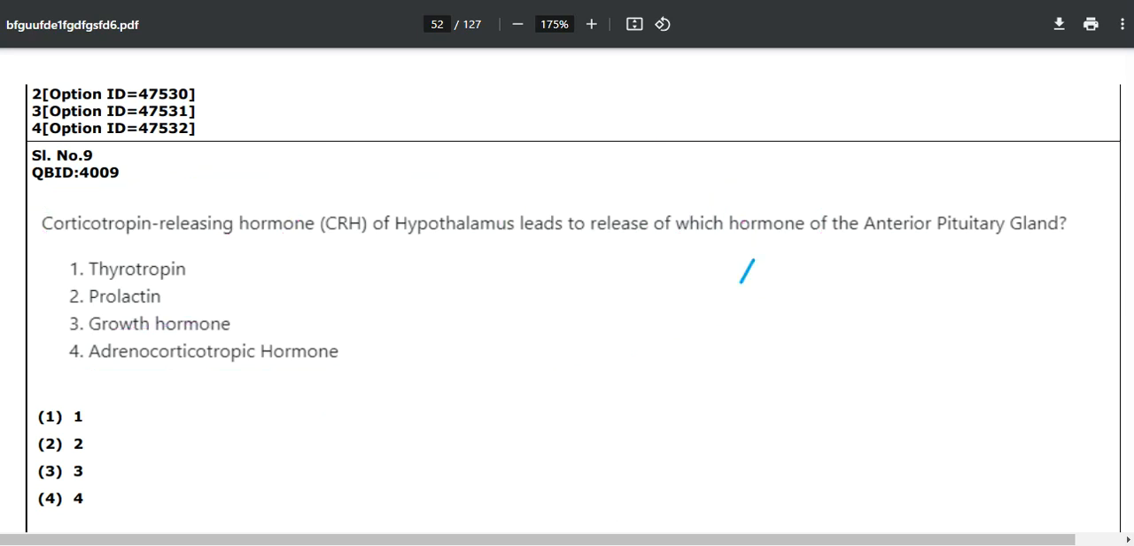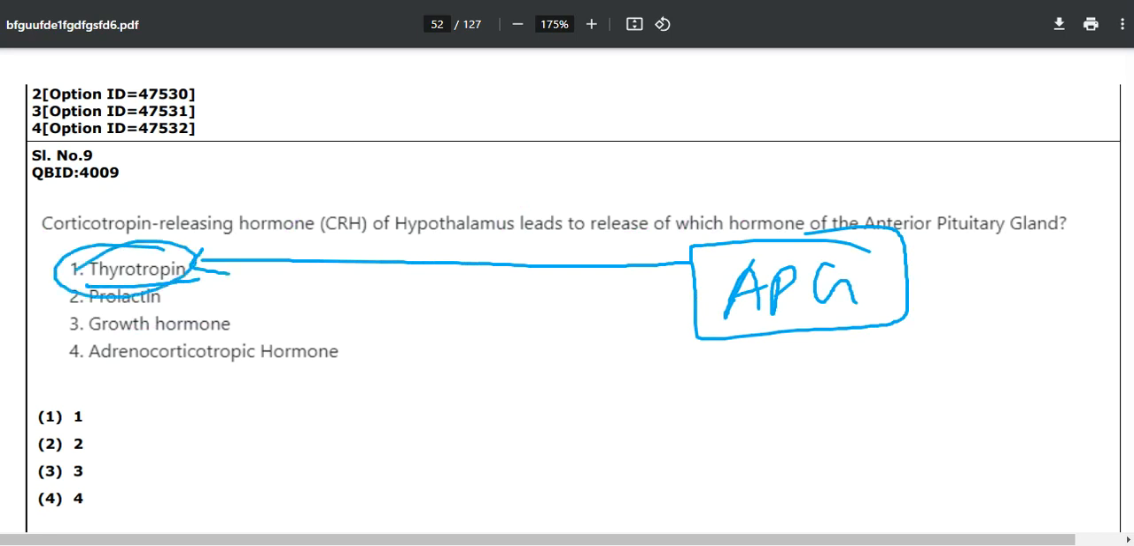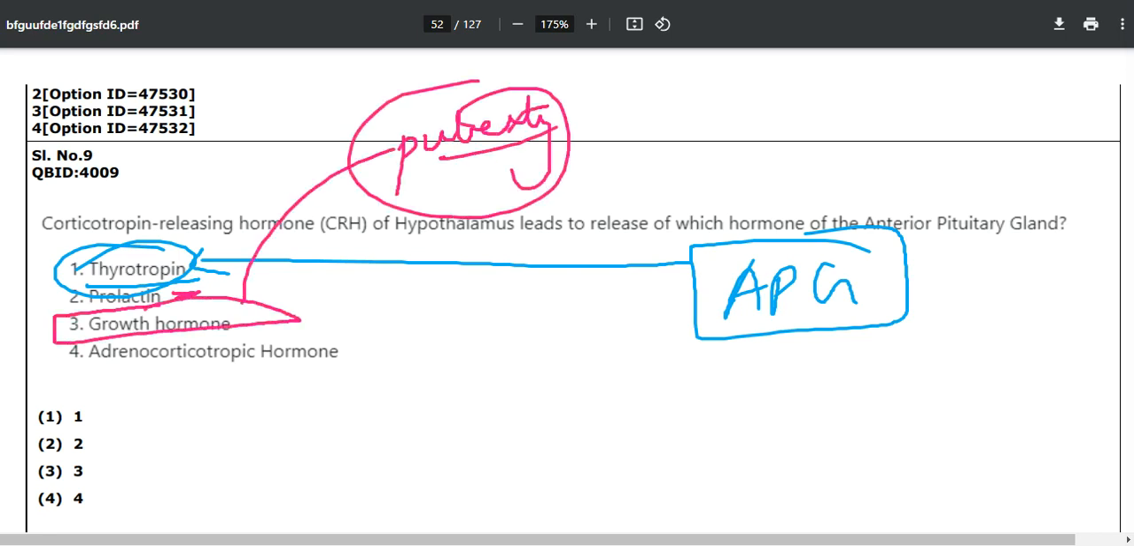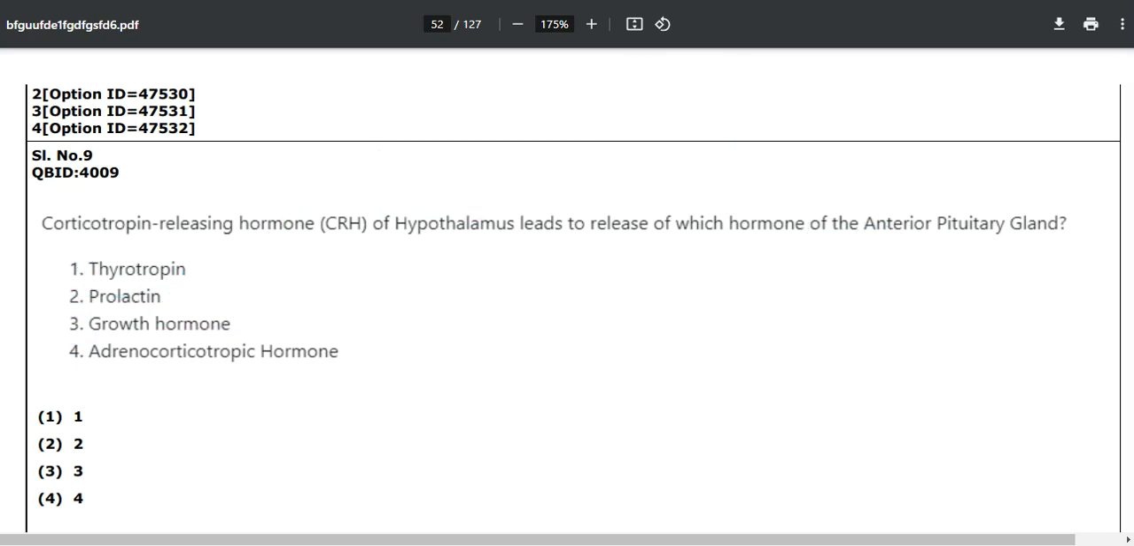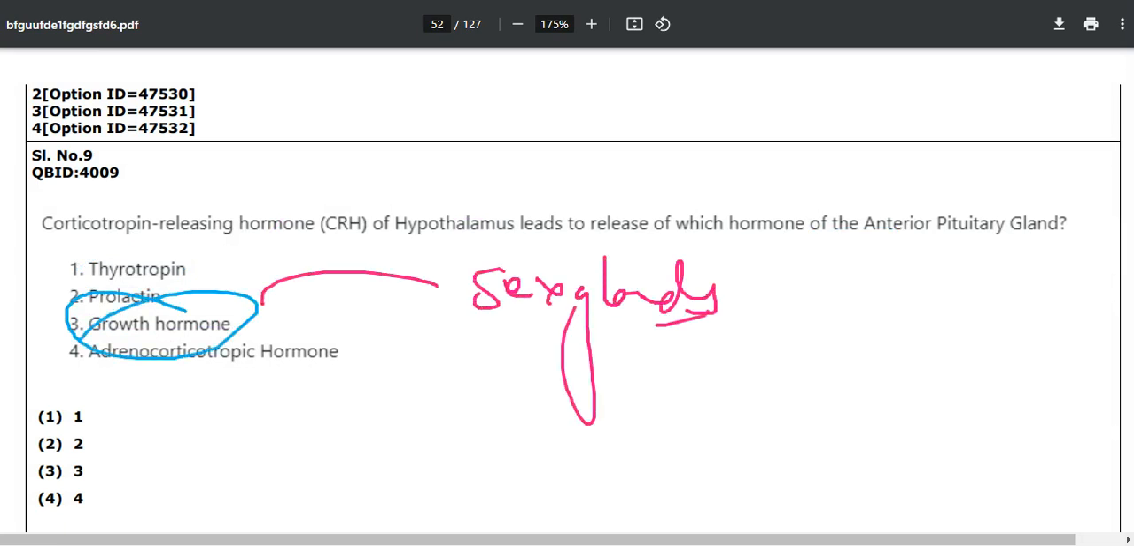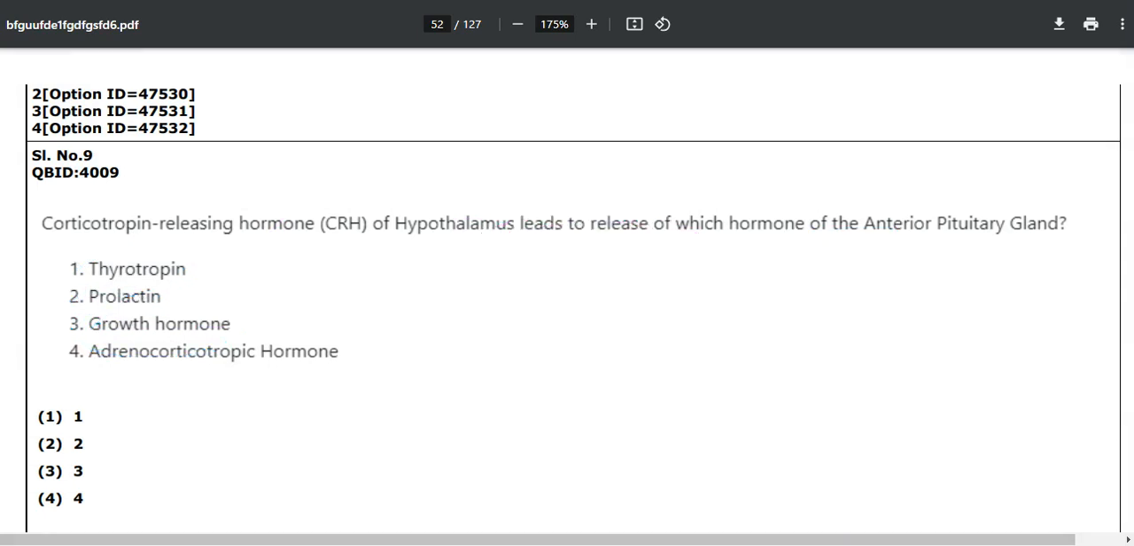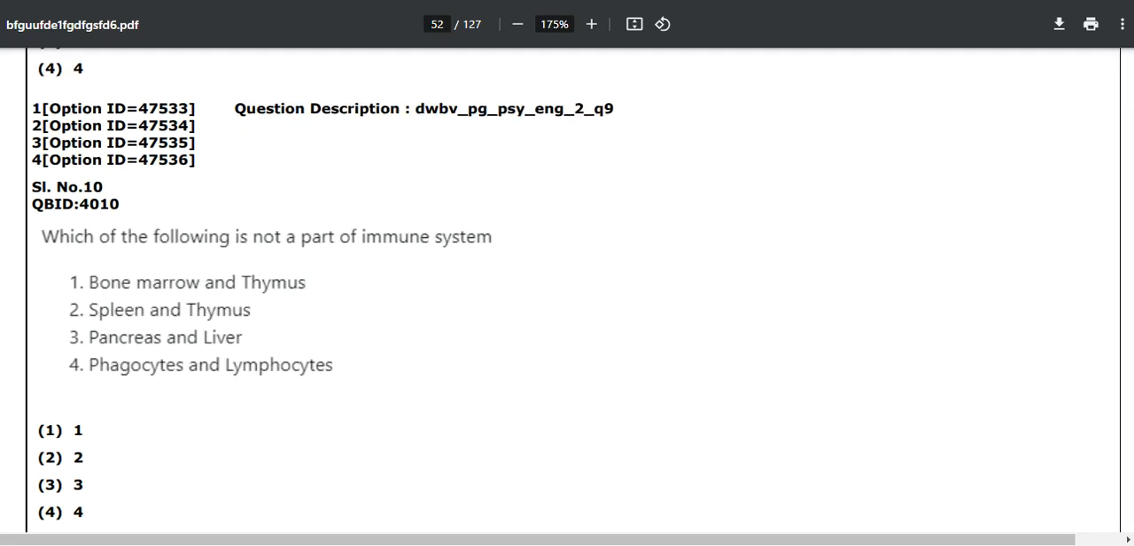Apart from that, APG releases three more hormones. What are those? Thyrotropin for your thyroid, prolactin for the mother thing, and growth hormone, which gets activated when you touch puberty, or we can say adolescence, and then this growth hormone tells the sex glands to release their hormones. So the correct answer over here is adrenocorticotropic hormone. Make sure that you don't ever forget this. Alright, moving on to the next question.